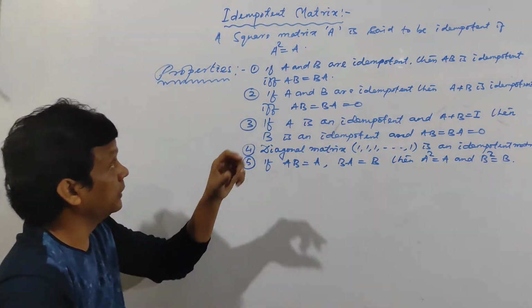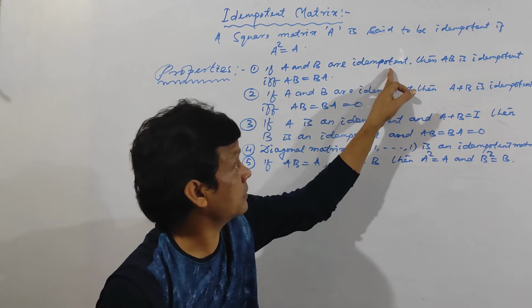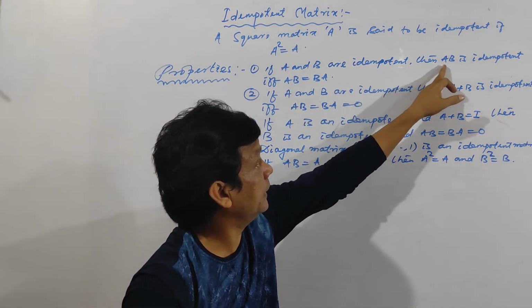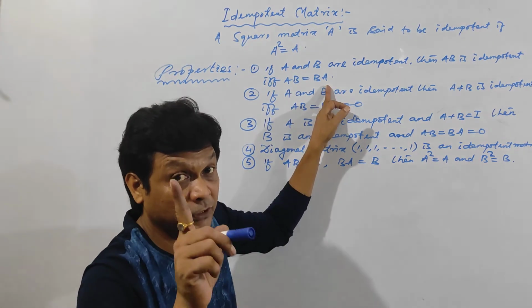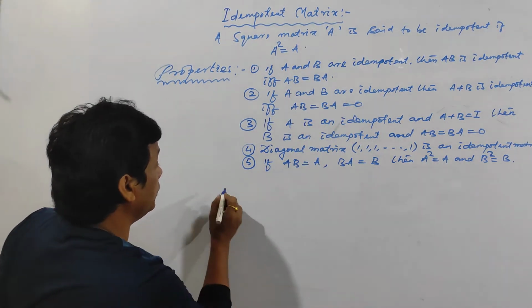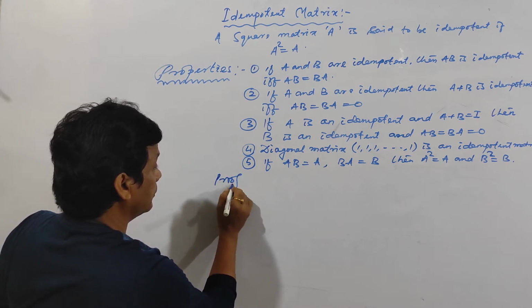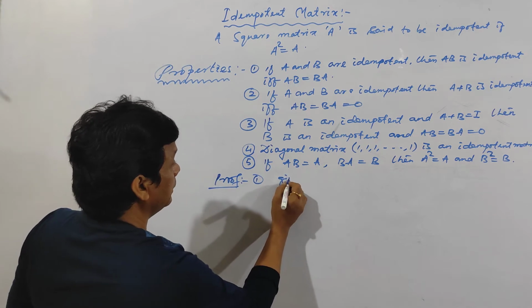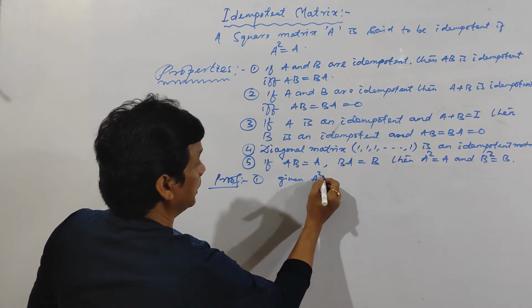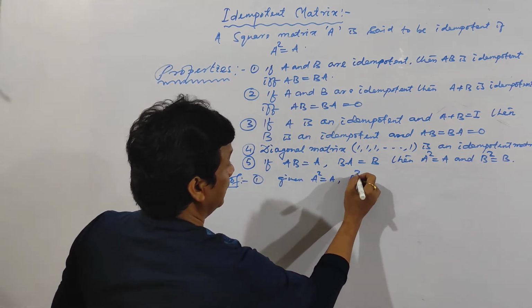Here, see here. If A and B are idempotent matrices, then AB is idempotent if and only if AB is equal to BA. See how I am doing the proof. Very interesting proof. Given: A and B are idempotent, that's why A square is equal to A and B square is equal to B. Clear?